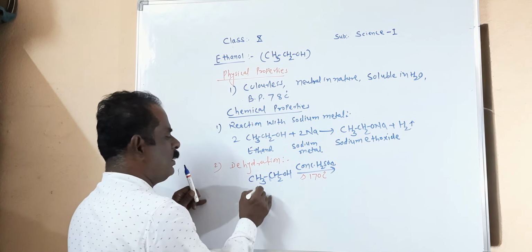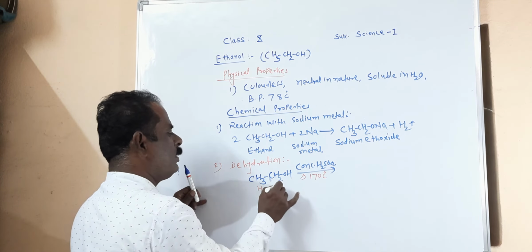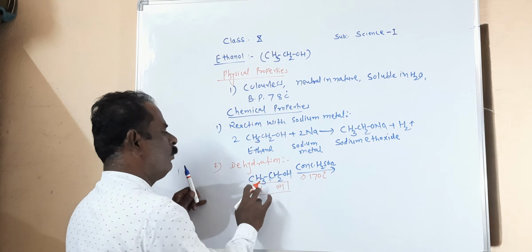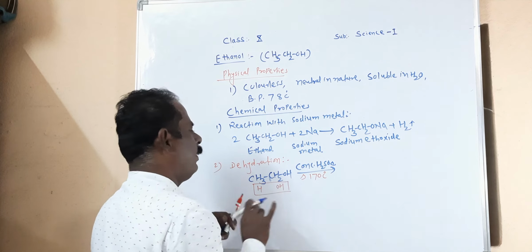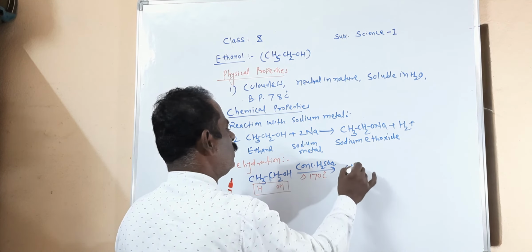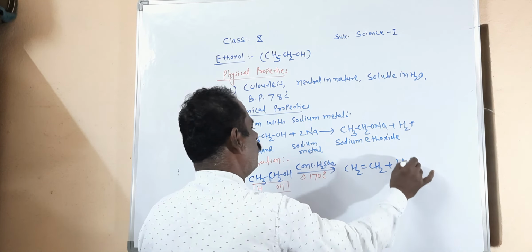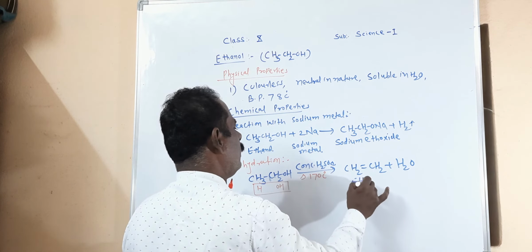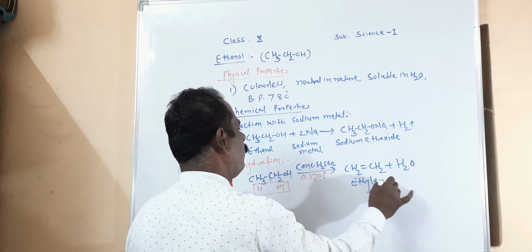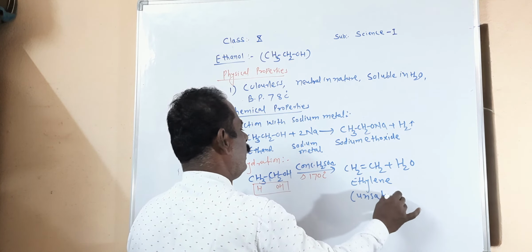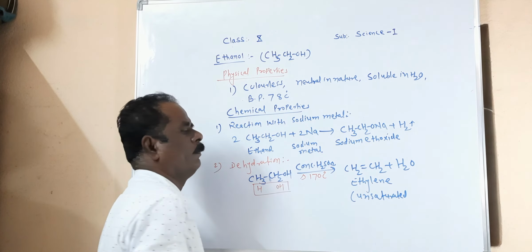The hydrogen is removed from the CH3 group and OH is removed from the CH2 group. A water molecule is eliminated from these two carbon atoms, and we get CH2=CH2 plus H2O. The name of the compound is ethylene. It is which type of compound? Unsaturated, because it contains a double bond.